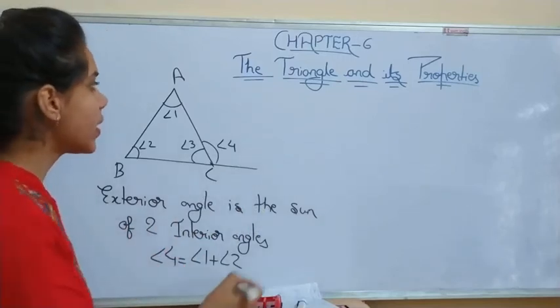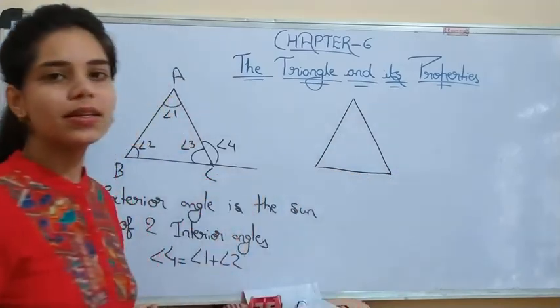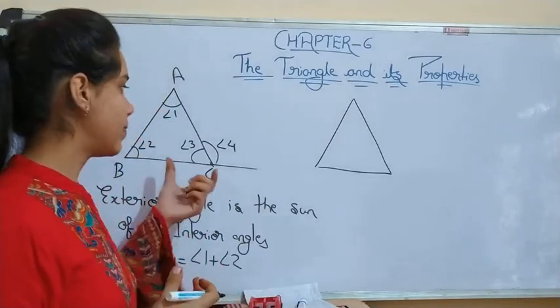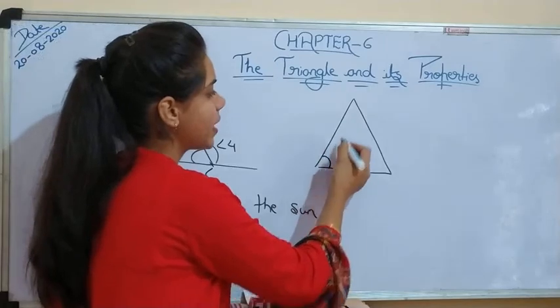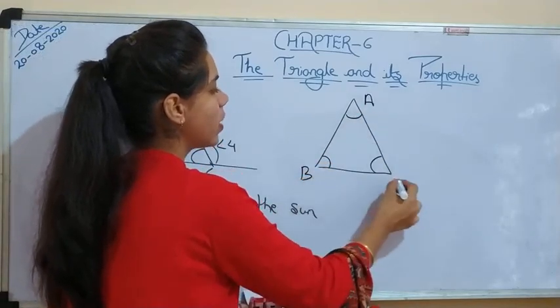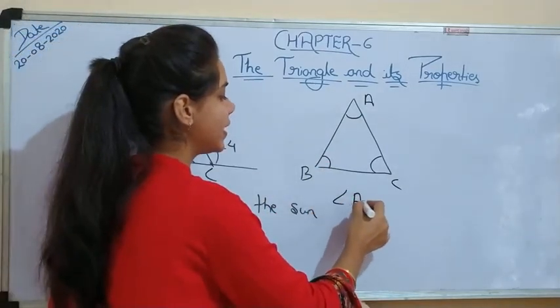Now, in any triangle, whether it is an isosceles triangle, equilateral triangle or scalene triangle, you can take any triangle. The sum of its angles will always be 180 degrees.